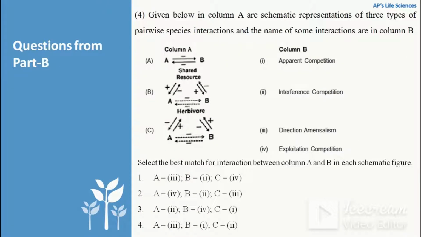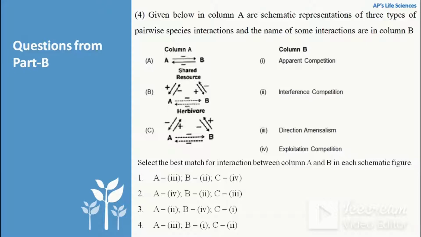The next question is, given below in column A are schematic representations of three types of pairwise species interaction and the names of some interactions are in column B. In column A, option A, we can see that A and B directly interact, as there is a solid line and a minus sign indicating competition. If both species compete directly with physical touch involved, then this kind of competition is known as interference competition.